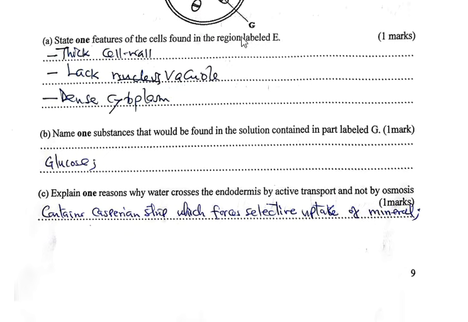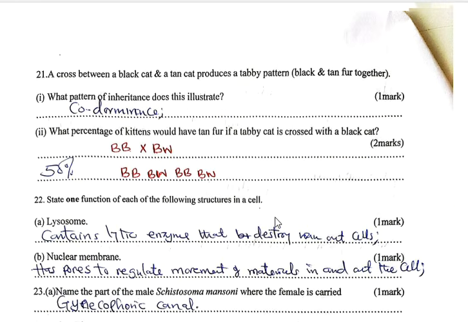Name one substance that will be found in solution contained in part labeled G. G is the phloem, and phloem enables translocation of manufactured food from leaves to other parts of the plant, and the phloem contains glucose. Explain one reason why water crosses the endodermis by active transport and not by osmosis. The reason is that it contains Casparian strip, which forces selective uptake of minerals.